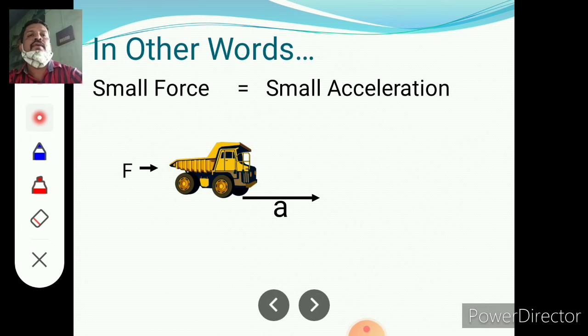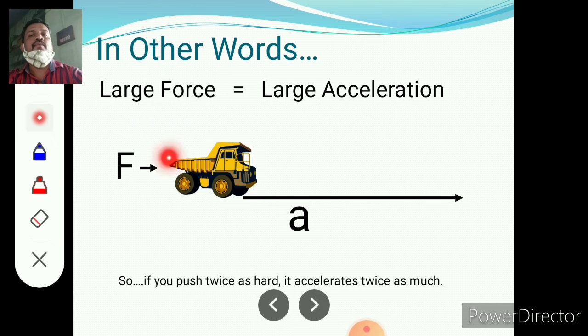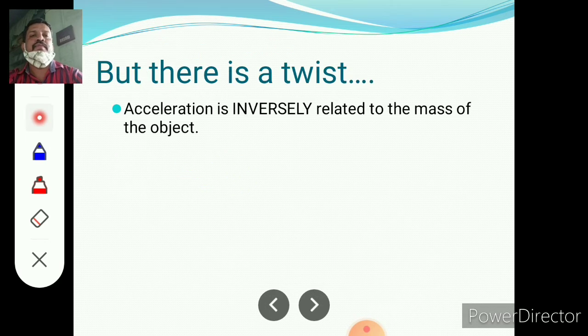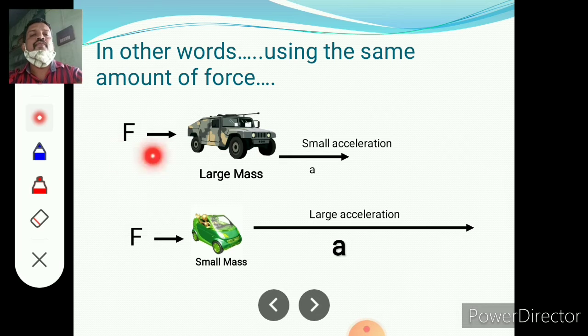Here we apply a force on a container, and there is acceleration. It will depend upon the force. If we apply more force, it will accelerate more. If you push it twice as hard, it accelerates twice as much. But there is a twist: acceleration is inversely related to the mass of an object. If we apply force on a large mass, there is a small acceleration. Similarly, the same amount of force applied on a small object gives a large acceleration. This means mass and acceleration are inversely proportional.